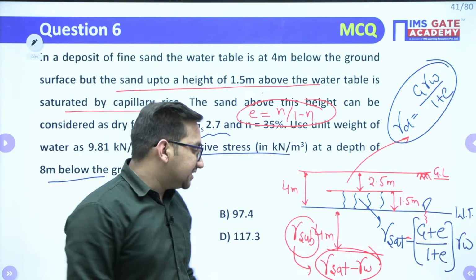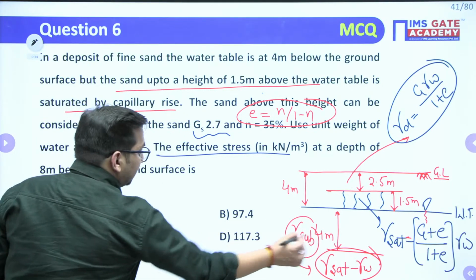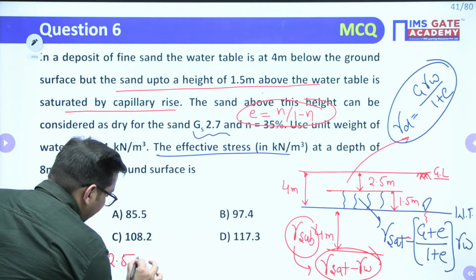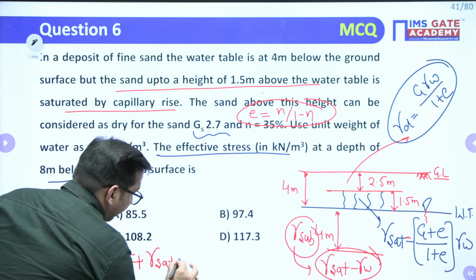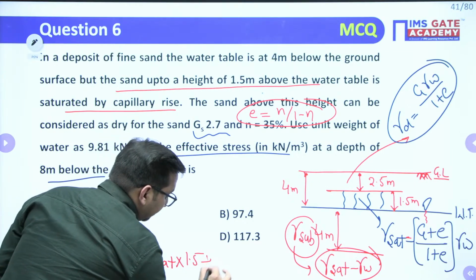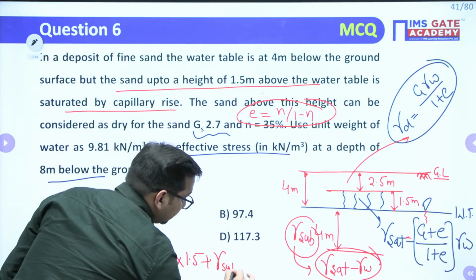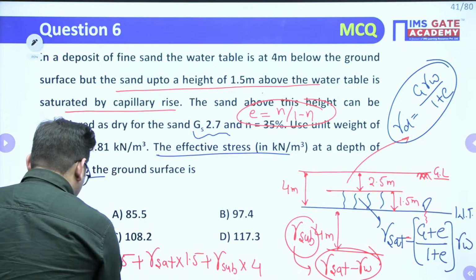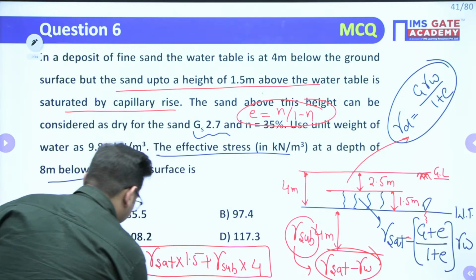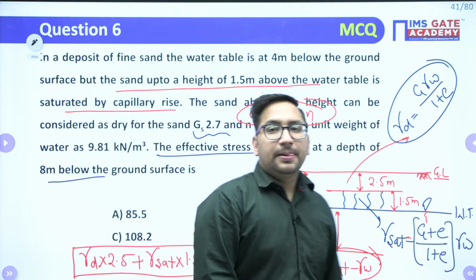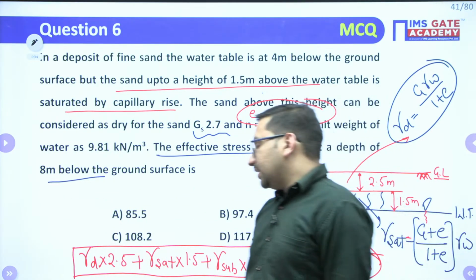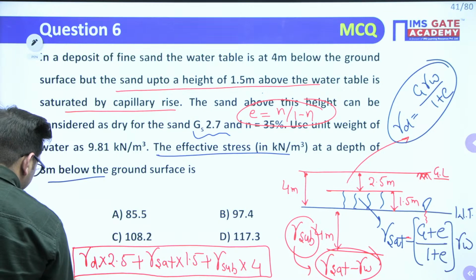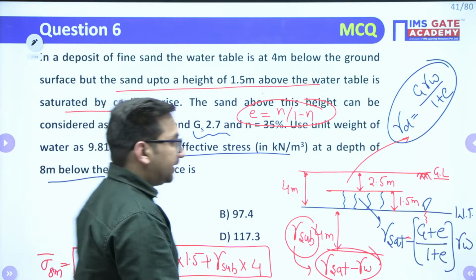So what will be the stress at this particular point? The stress at this level will be gamma D into 2.5 plus gamma saturated into 1.5 plus gamma submerged into 4. Clear? Now try to calculate fast. It is your duty now to calculate this value. This is the effective stress at 8 meter depth.